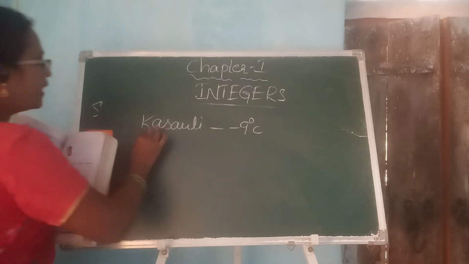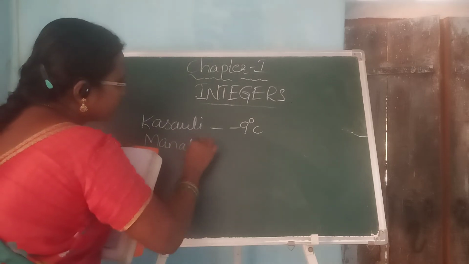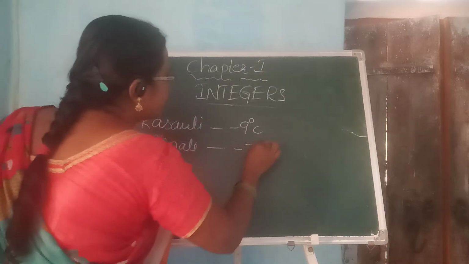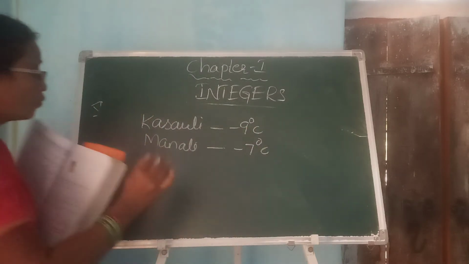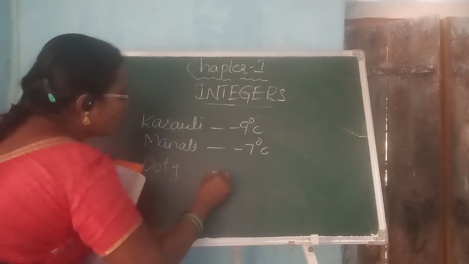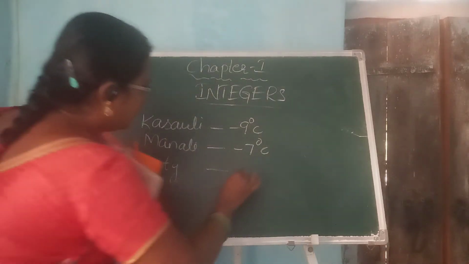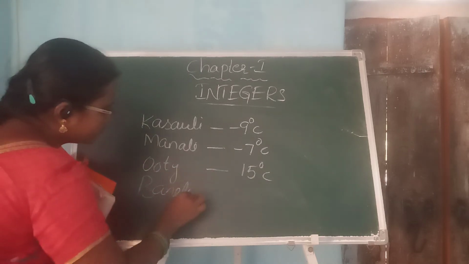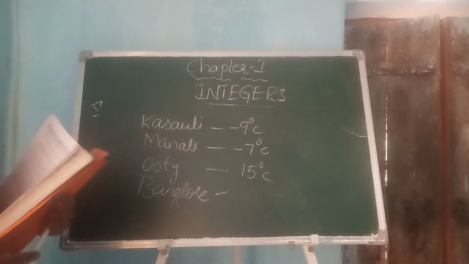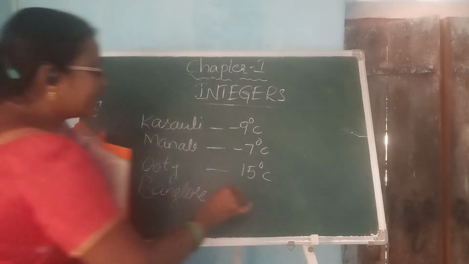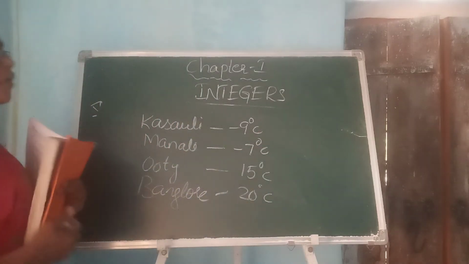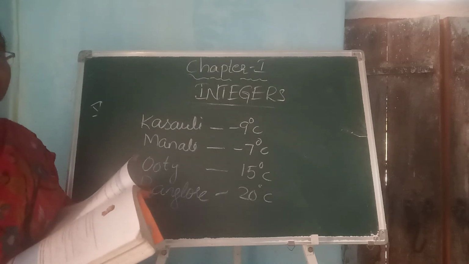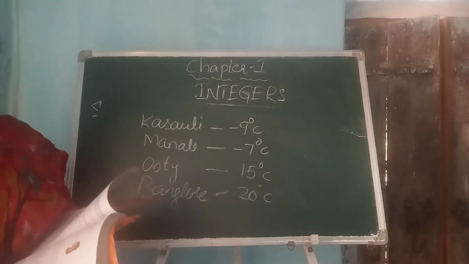Next, Manali. It is given -9, -8, -7. So -7 degrees Celsius. Next, Ooty. We know very well about Ooty, a very cool place. It's 15 degrees centigrade. Bangalore. We have heard the name Bangalore many times. It's at 20 degrees. As we go on the number line to the right hand side, the temperature increases and it is the hotter place, as shown in the number line here.